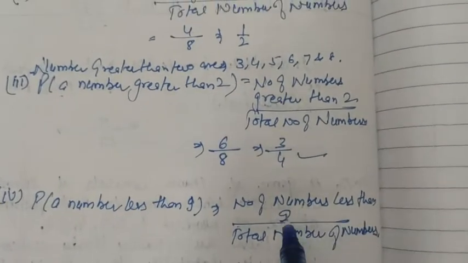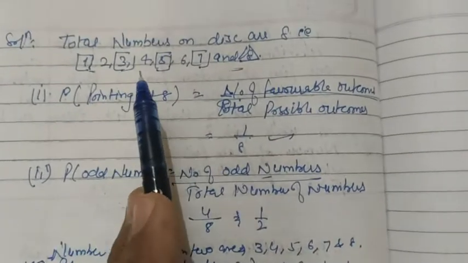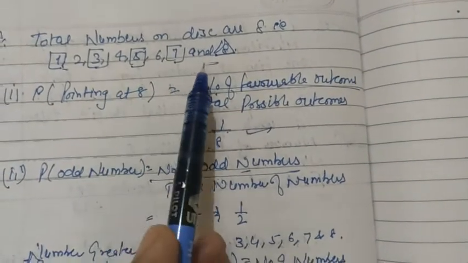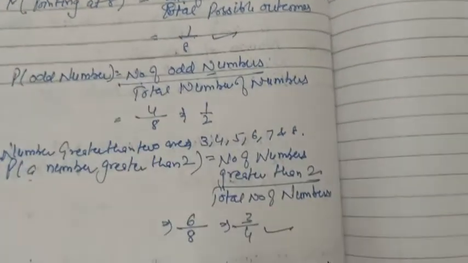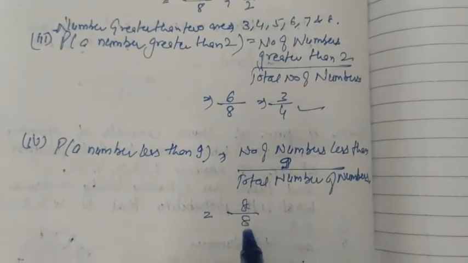The numbers are 1, 2, 3, 4, 5, 6, 7 and 8. All numbers are less than 9, so this is a sure event, and the probability of a sure event is always 1. The number of numbers less than 9 is 8, and the total is 8, so this will also be 1.